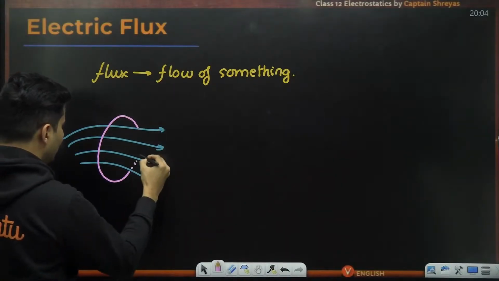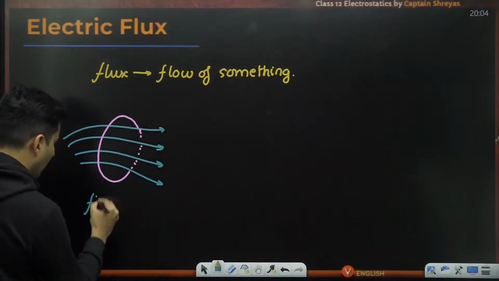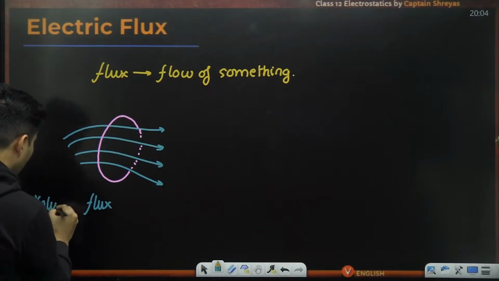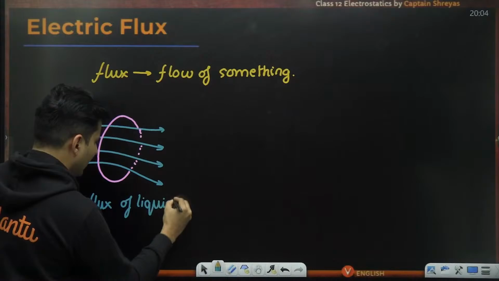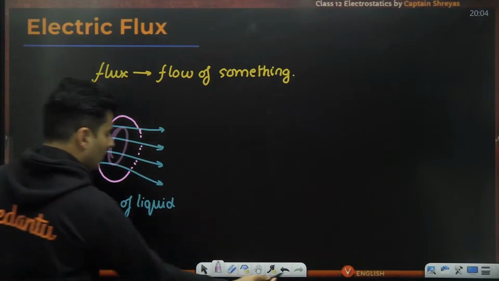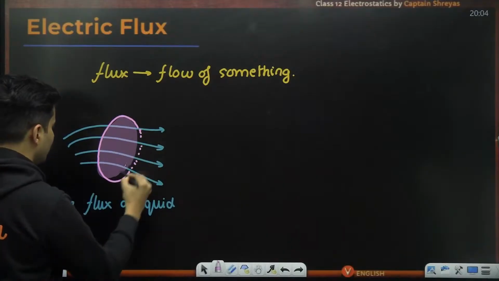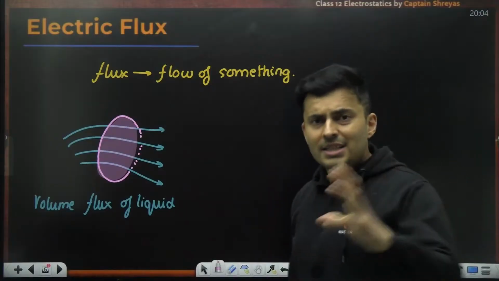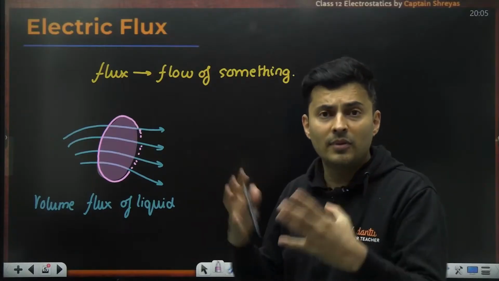So I will then say there is some flux of the flow of the liquid. So this is volume flux of that liquid, because some volume of the liquid is flowing through this given cross-sectional area. So in general, anything flowing, piercing through something, we then associate the term flux with it.